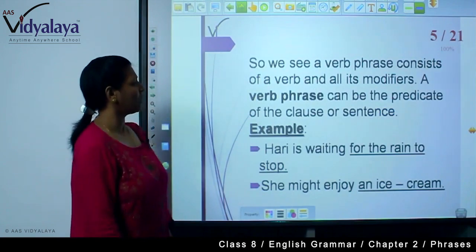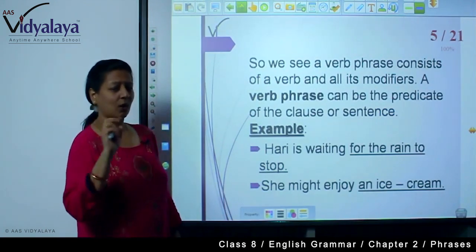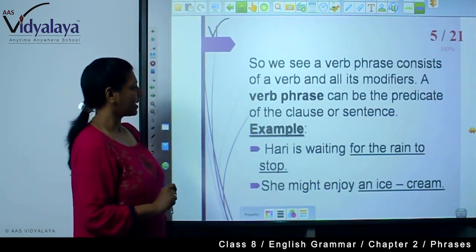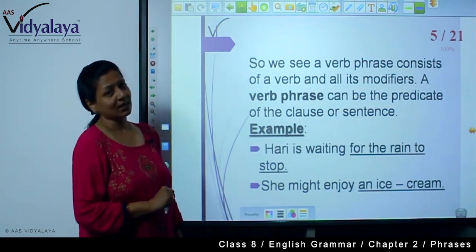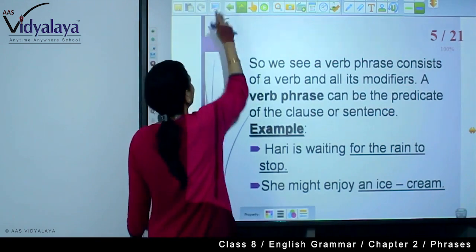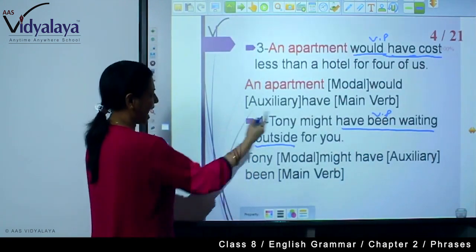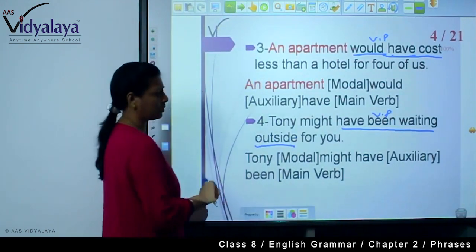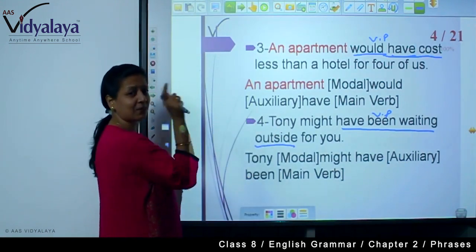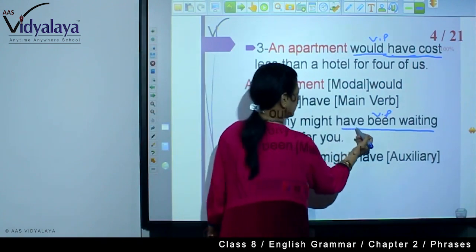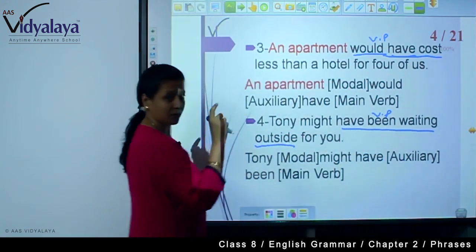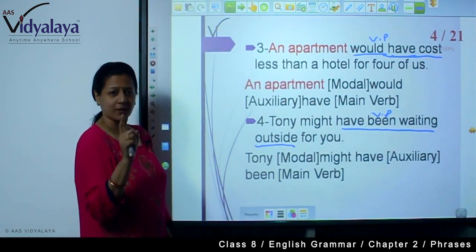So we see a verb phrase consists of a verb and all its modifiers. A verb phrase can be the predicate of the clause or sentence. Here you are seeing have been waiting outside for you. So here the verb phrase is seen as a predicate, because after the verb, whatever is the rest of the sentence is the predicate.